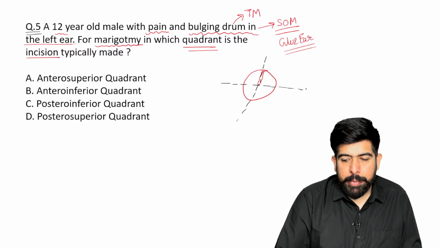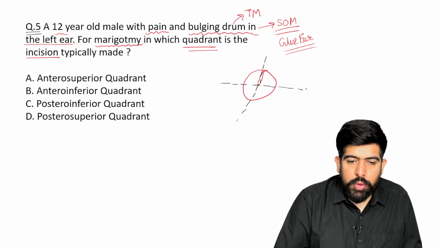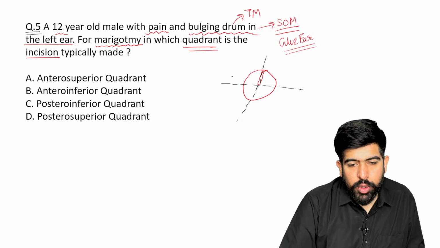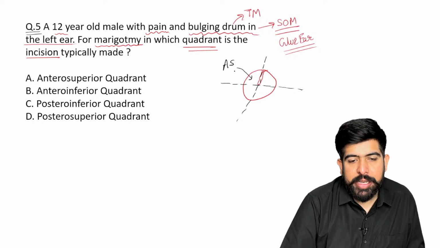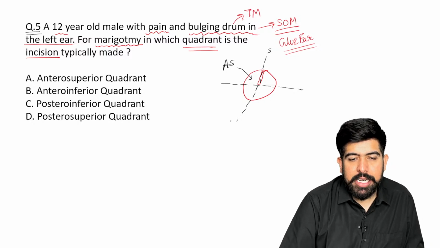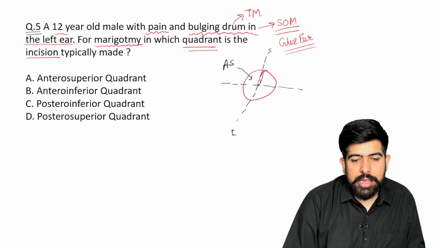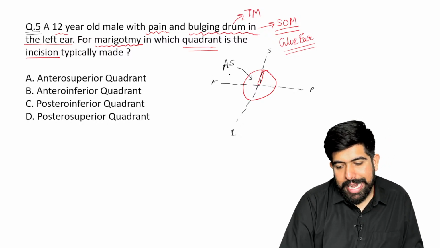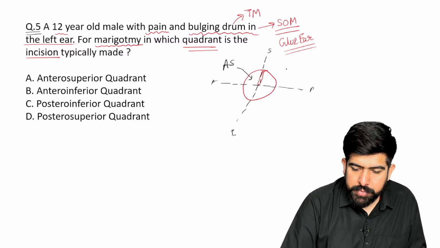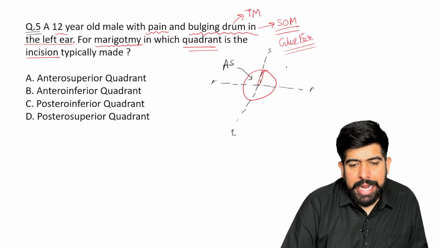Yes, my tympanic membrane is divided into four quadrants. What are those four quadrants? Can you see? This is the superior side, this is the inferior side, this is your anterior side, and this is your posterior side. So this is your anterior superior, with the handle of malleus, and this is the posterior superior.